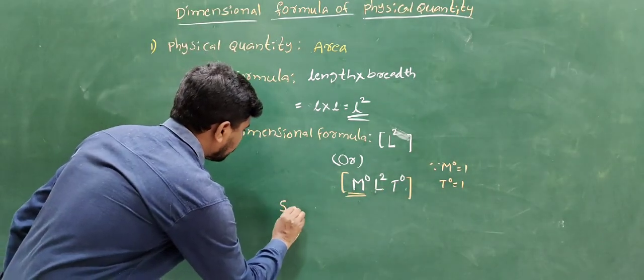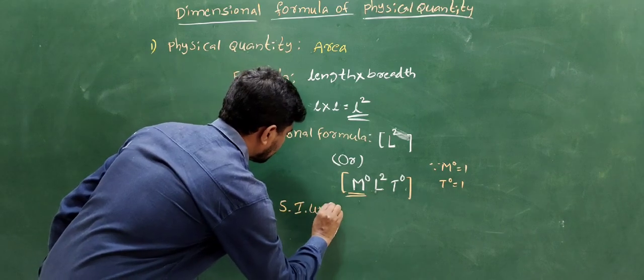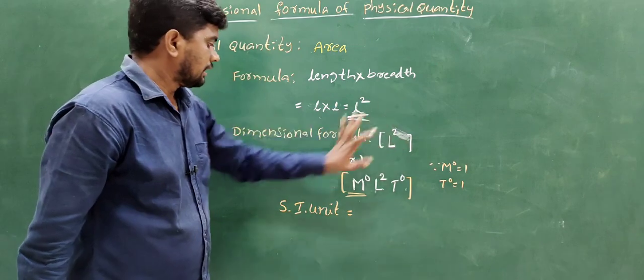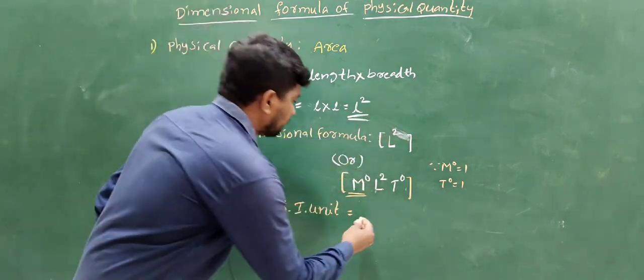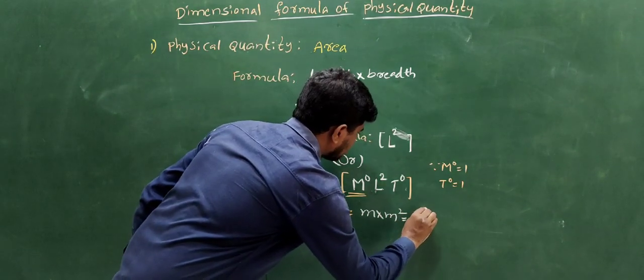The SI unit of area: the length L is measured in the SI unit meter. Meter into meter is meter square.